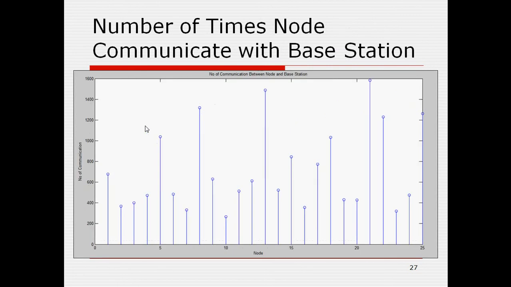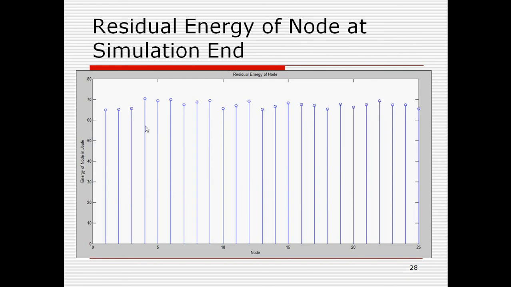Number of times each node communicates with the base station. Here is a graph which shows the nodes and how many times each node communicates with the base station. We can see that node 22 communicates with the base station very often and the other nodes communicate far less. And this is the graph of residual energy at the end of the simulation. I simulated 10,000 times, and though all nodes communicate with the base station very differently, at the end the energy is very balanced, or we can say near an equal level.